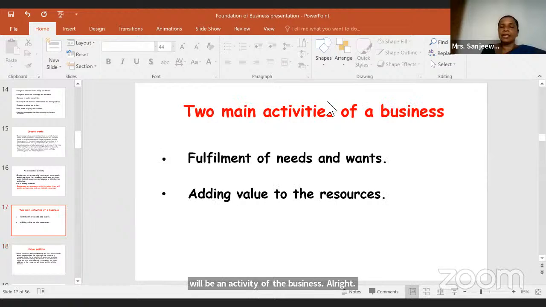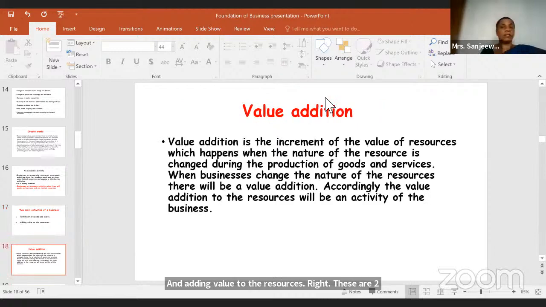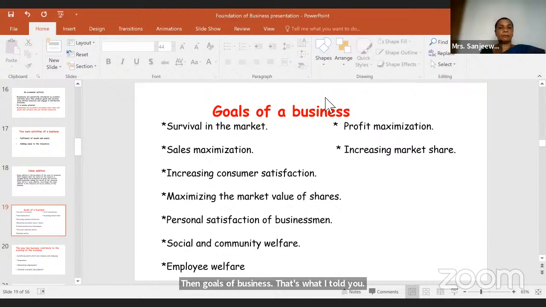Now, what are the two main activities of a business? Fulfillment of needs and wants and adding value to the resources, right? These are the two main activities. Then, goals of a business. That's what I told you. Don't mix those activities and goals, right? Goals you need to study separately. Now, what are the goals of a business, if you have a business?